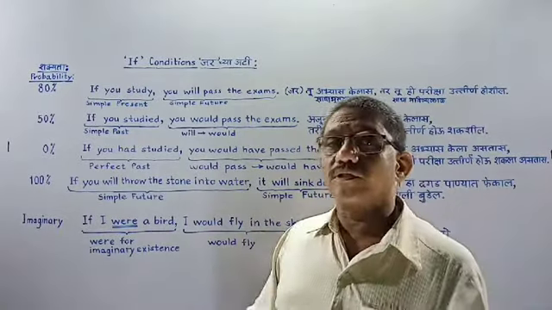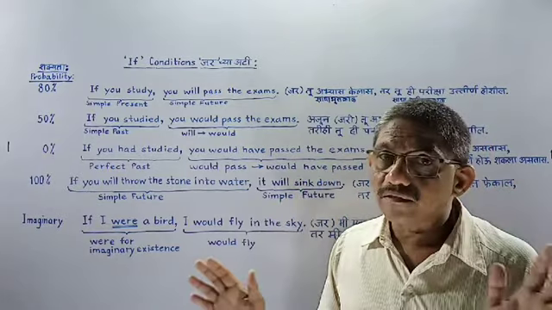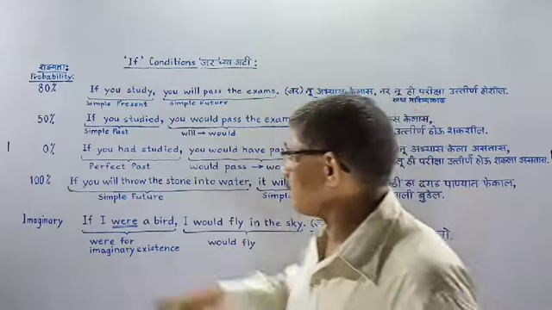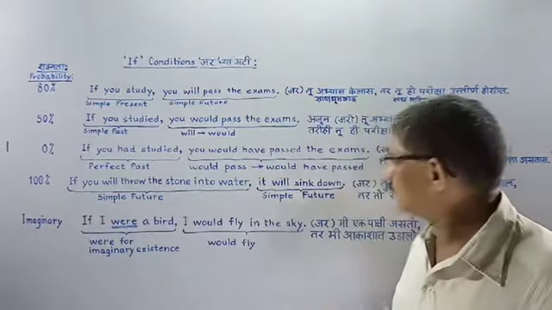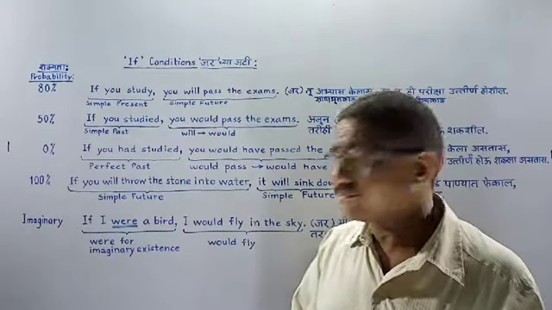We can use simple present also. It doesn't matter. Meaning is similar. It is scientifically true. Now see, if you throw the stone into water, it sinks down. Like this we can create.